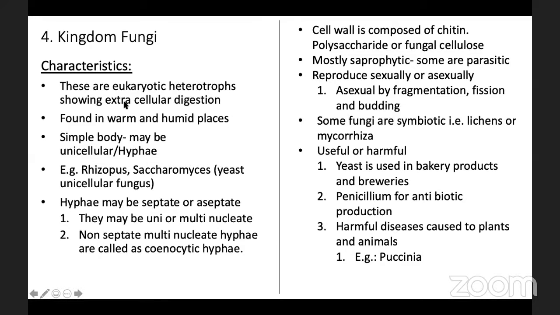Extracellular digestion means breaking down of material into smaller components. It takes place outside the cell, so it is called extracellular digestion.